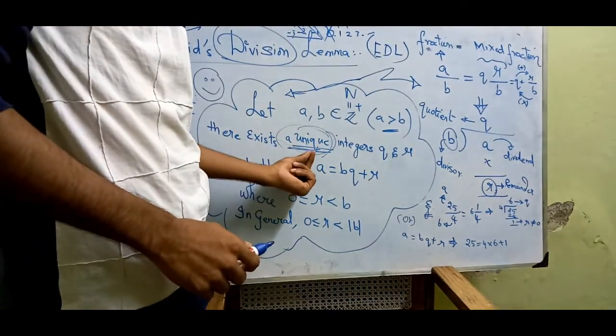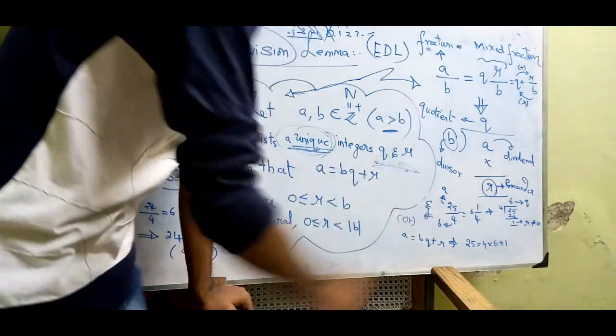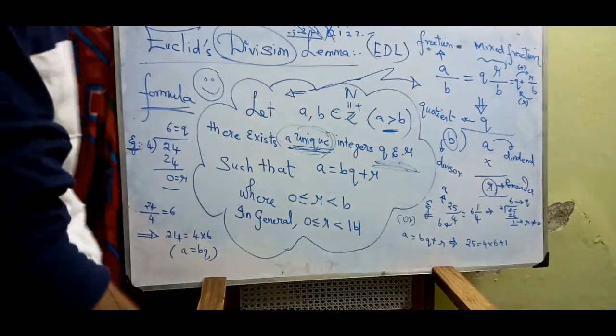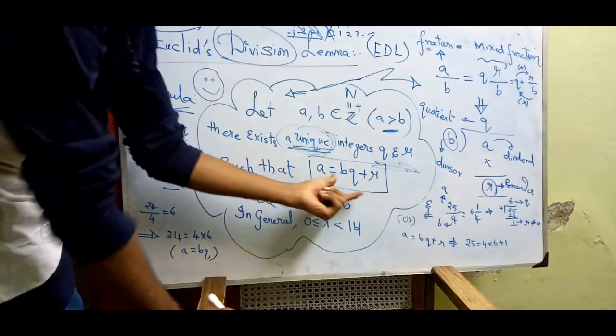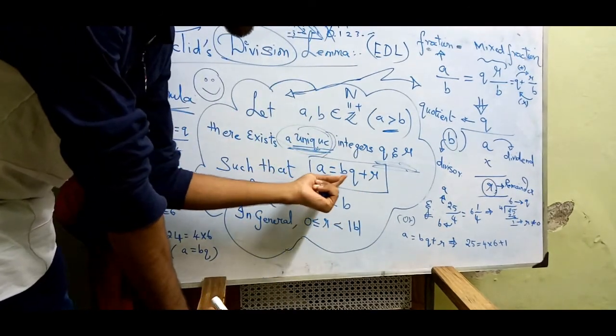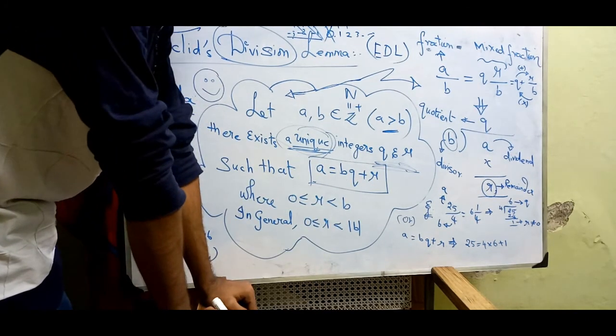There exist unique integers q and r. Q is the quotient and r is the remainder, such that a is equal to bq plus r. This is the Euclid division lemma. This is the form which we are going to study here.